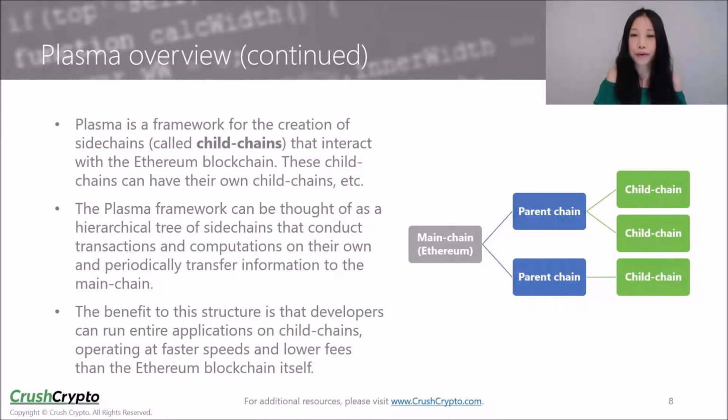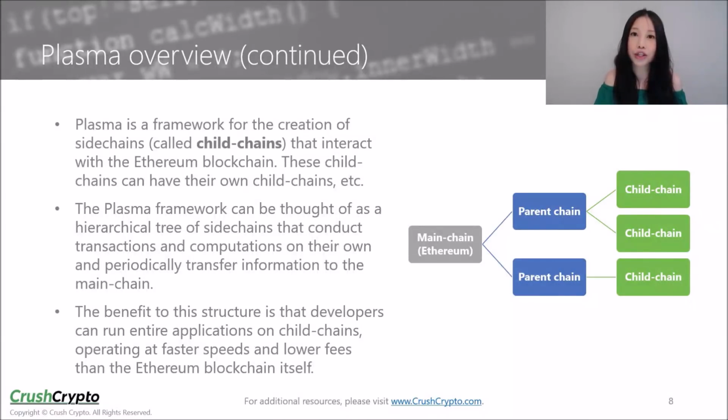Plasma is a framework for the creation of sidechains called child chains that interact with the Ethereum blockchain. These child chains can have their own child chains, which themselves can have more child chains, and so on. Plasma can be thought of as many branching blockchains linked to the main Ethereum blockchain. The structure within the Plasma framework can be thought of as a hierarchical tree of sidechains that conduct transactions and computations on their own. They may also periodically transfer information to the main chain.